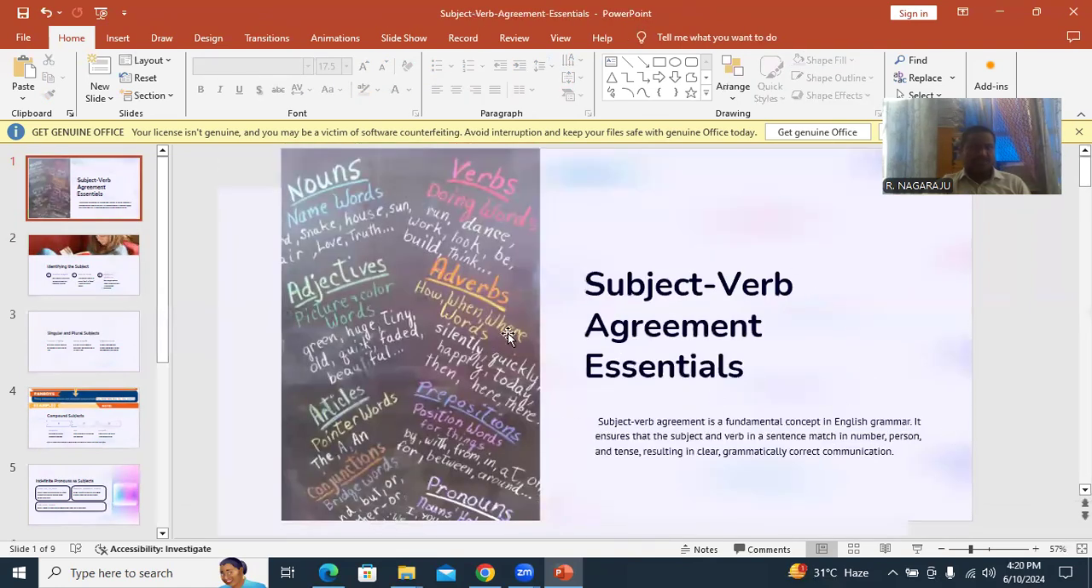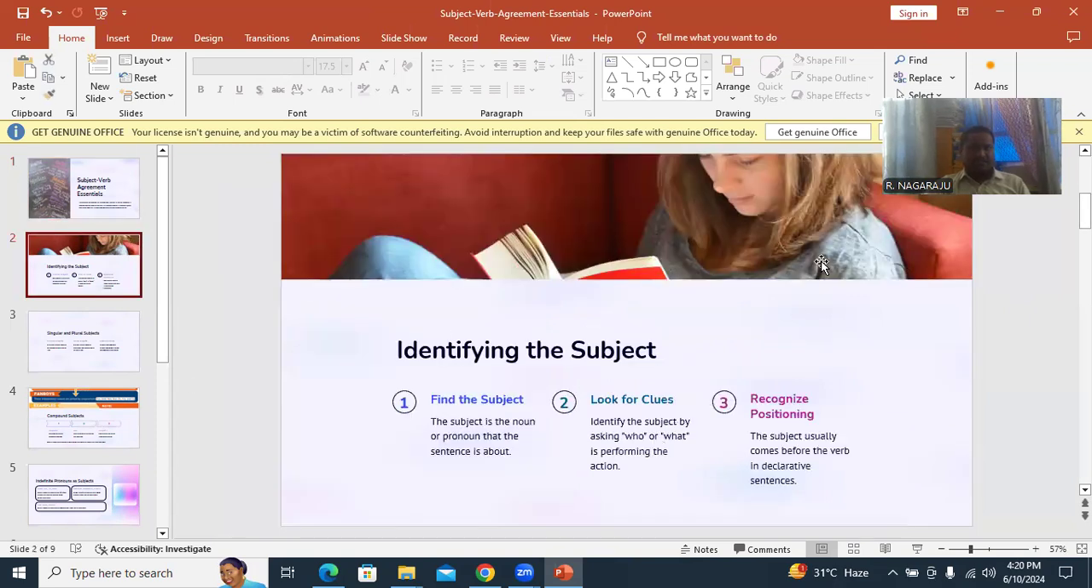For this, the usage of nouns, adjectives, verbs, adverbs, prepositions, articles, and conjunctions matters. Next, identifying the subject is very important in this matter. Find the subject, look for clues, and recognize positioning. First, find the subject: the subject is the noun or pronoun that the particular sentence is about. And look for the clues also.